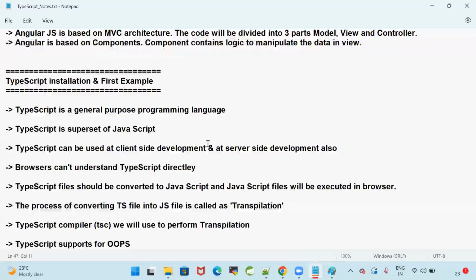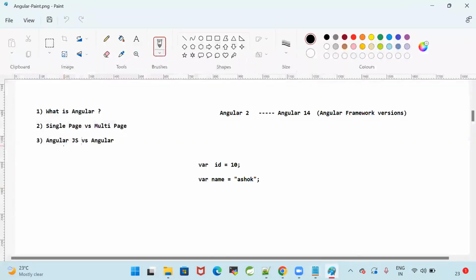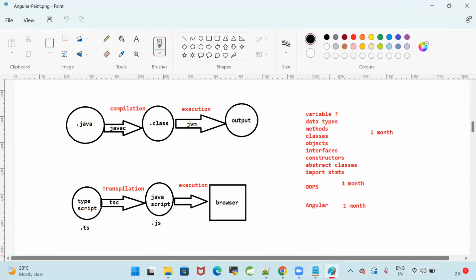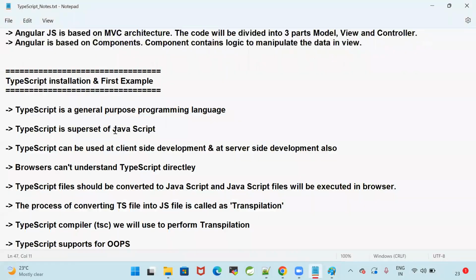Then in order to work with Angular, TypeScript knowledge is required because the Angular framework is developed by using TypeScript. In the Angular projects, we will write the code by using TypeScript only. We will use TypeScript as the language, and we will also develop the logic in Angular by using TypeScript only. So if you want to learn Angular, first you need to know TypeScript.